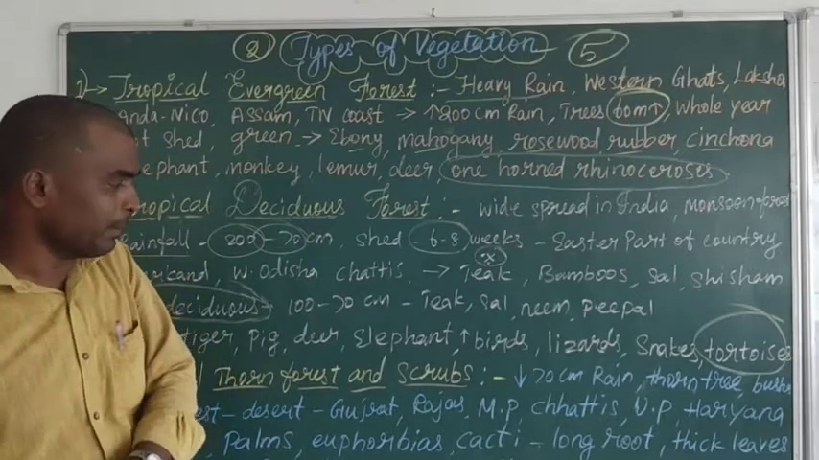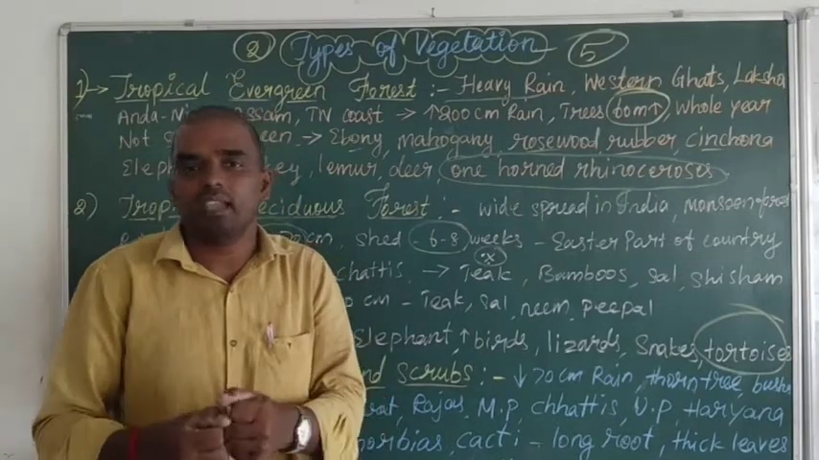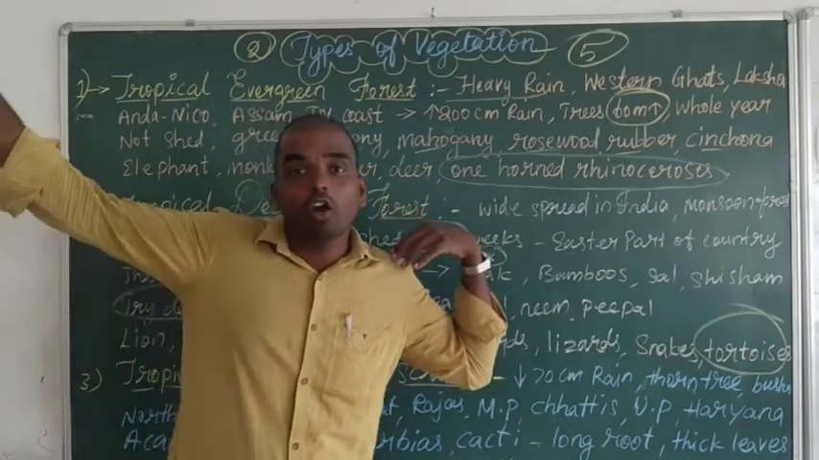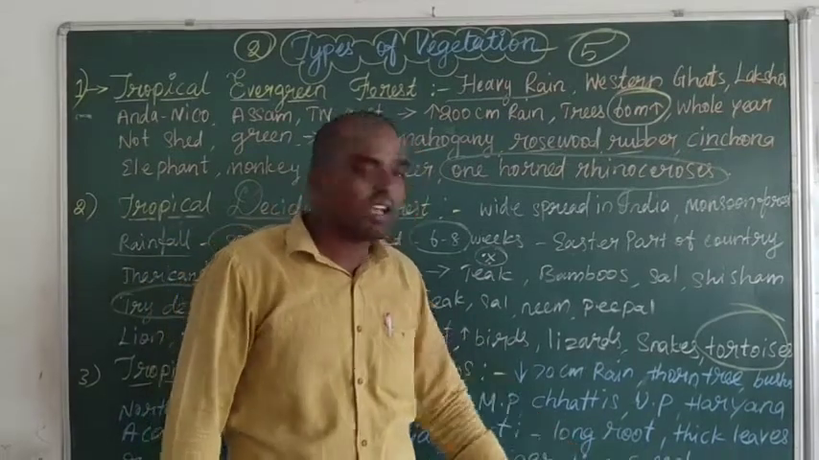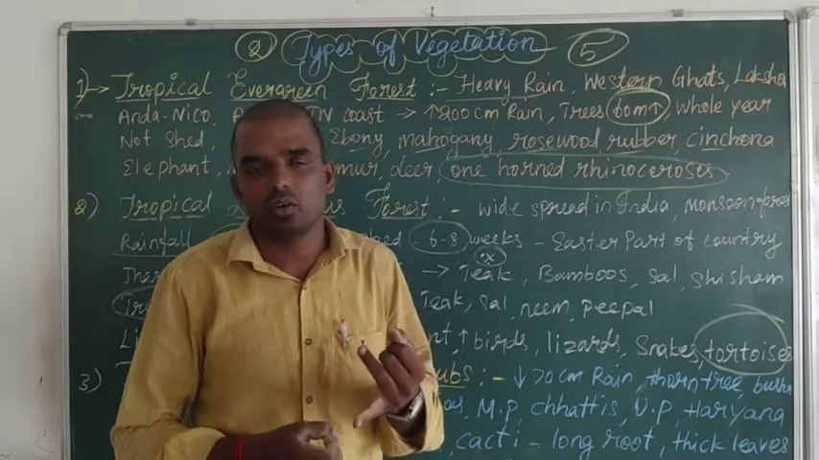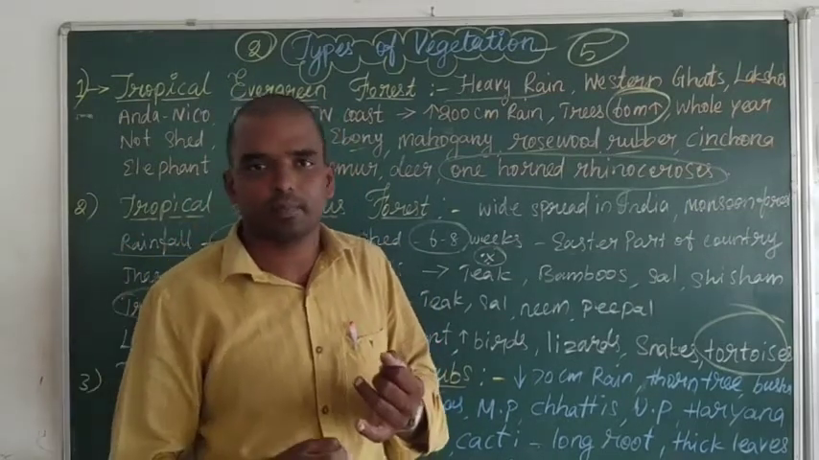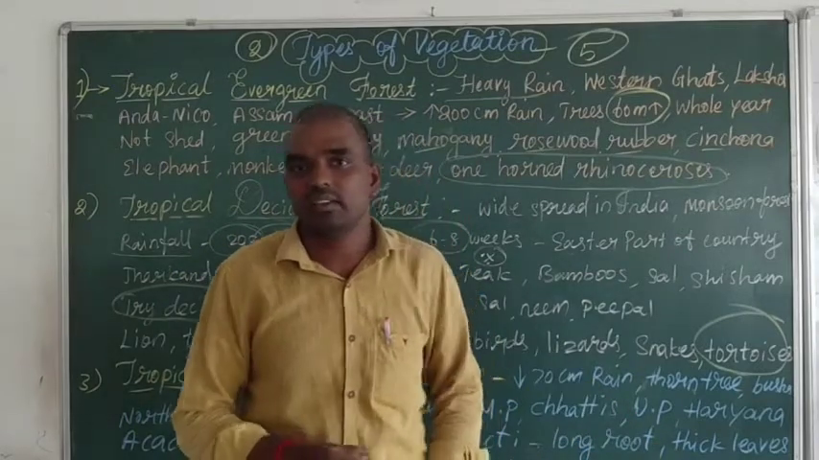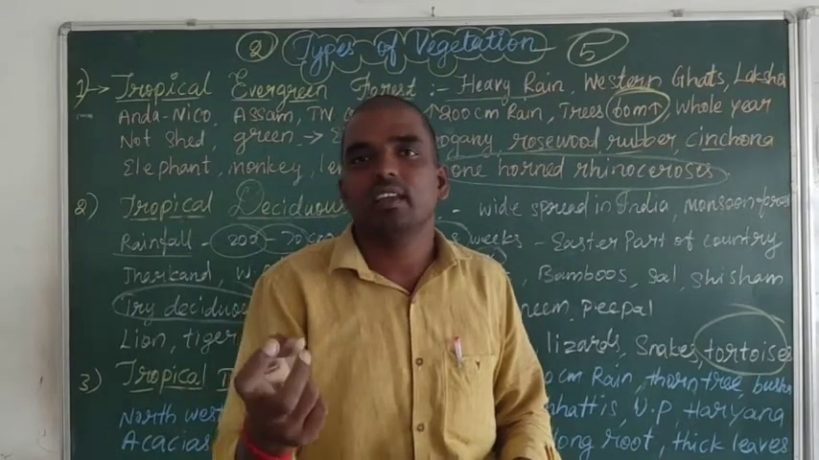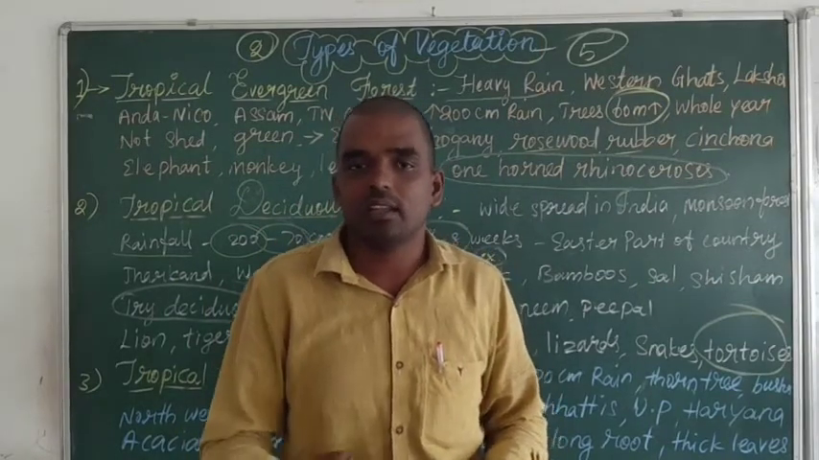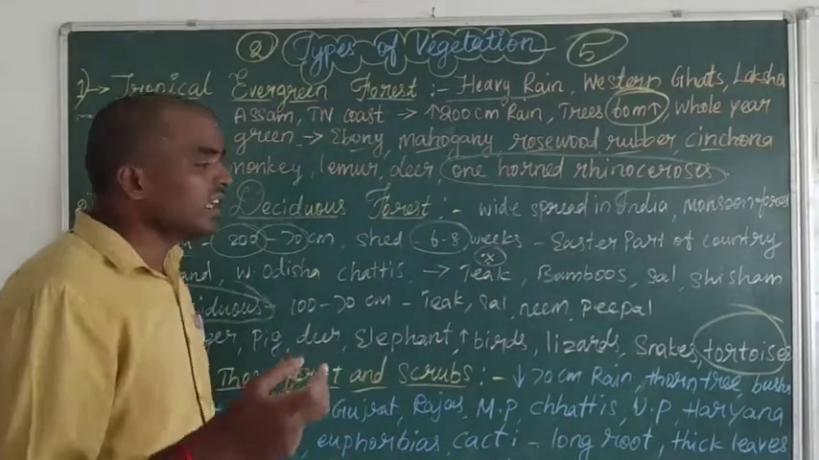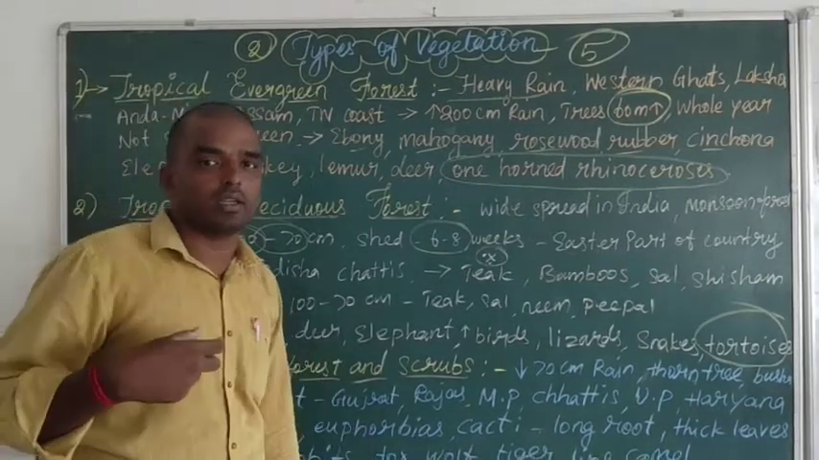Okay, thorn forest places. How do the plants live with less water? Because the plants have long roots and thick leaves. The leaves are changed into thorns. Thick leaves reduce the photosynthesis and the evaporation of water. So they save water, and they get water from the long roots.